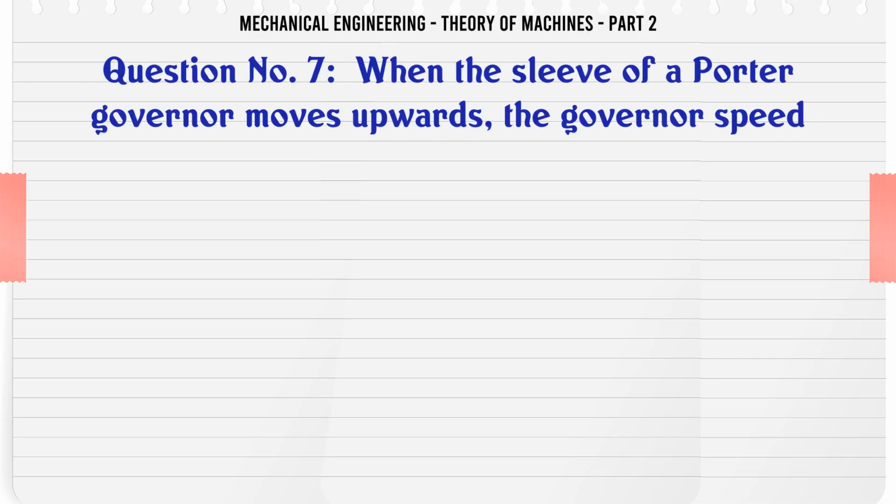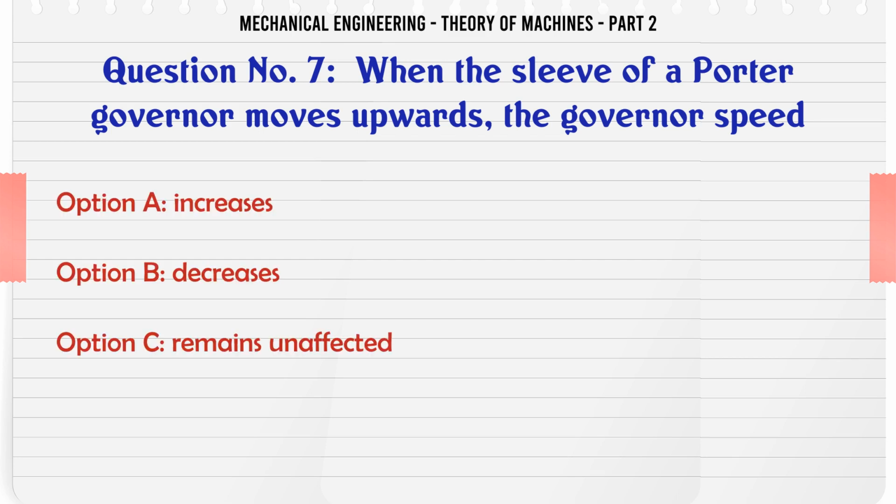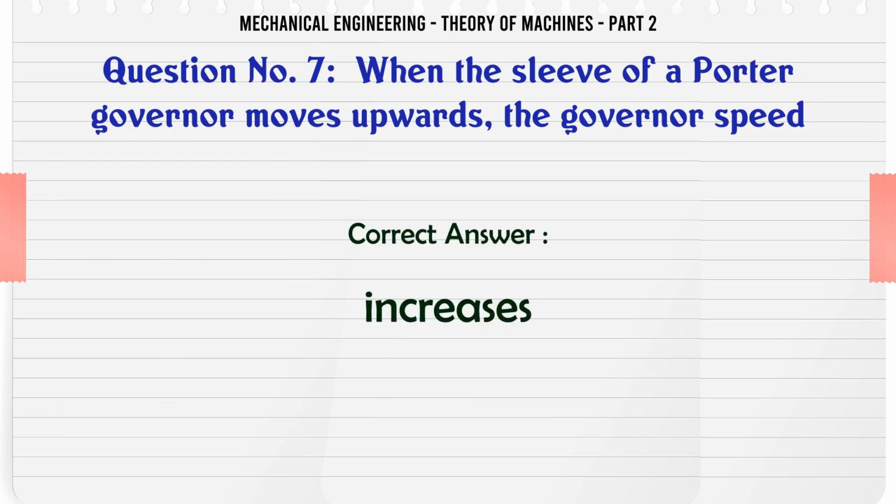When the sleeve of a Porter governor moves upwards, the governor speed: A. Increases, B. Decreases, C. Remains unaffected, D. First increases and then decreases. The correct answer is increases.